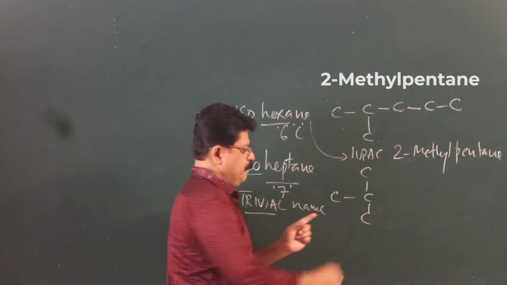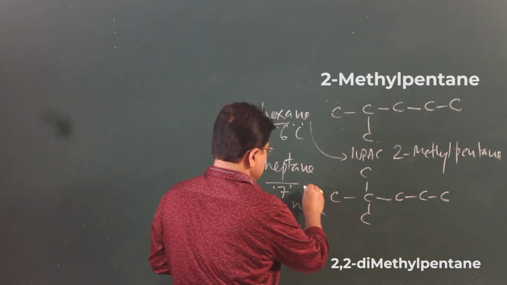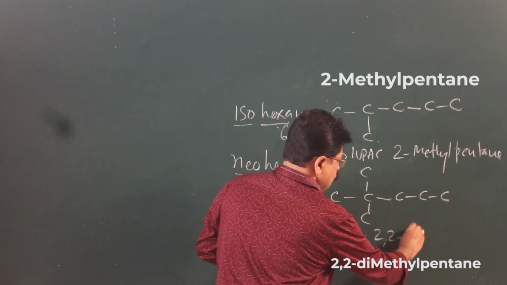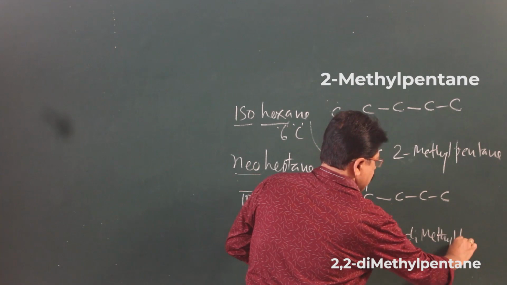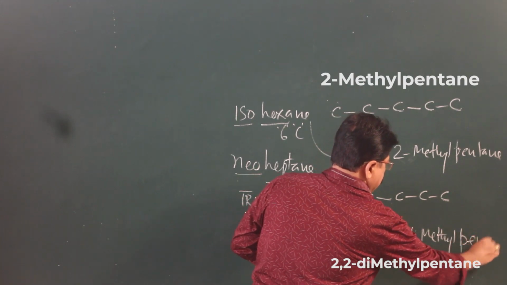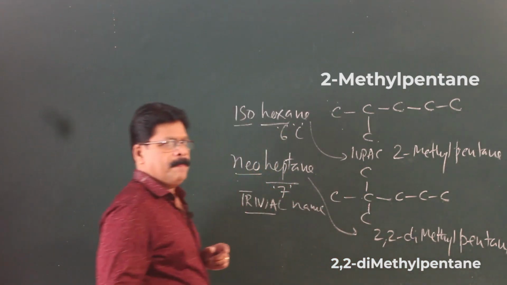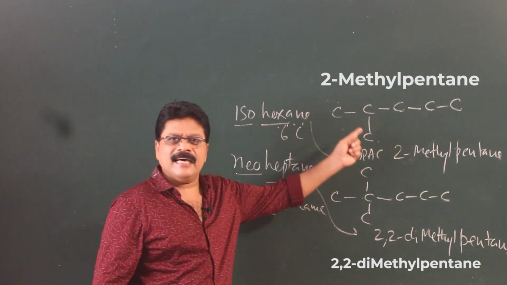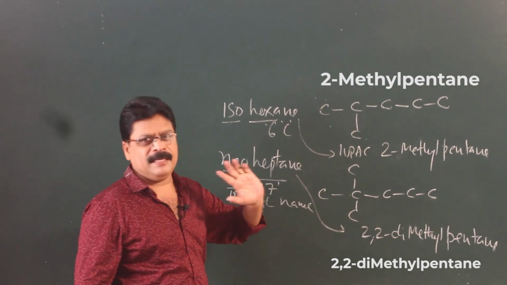We have written 4, 5, 6, 7. So, what will be the IUPAC name? 2,2 dimethyl pentane. So, iso indicates second carbon has a methyl, neo indicates second carbon has 2 methyls.